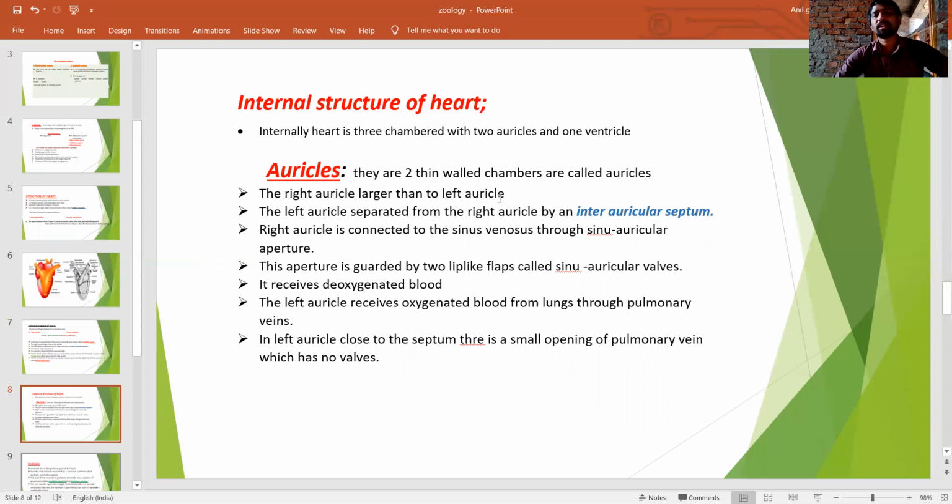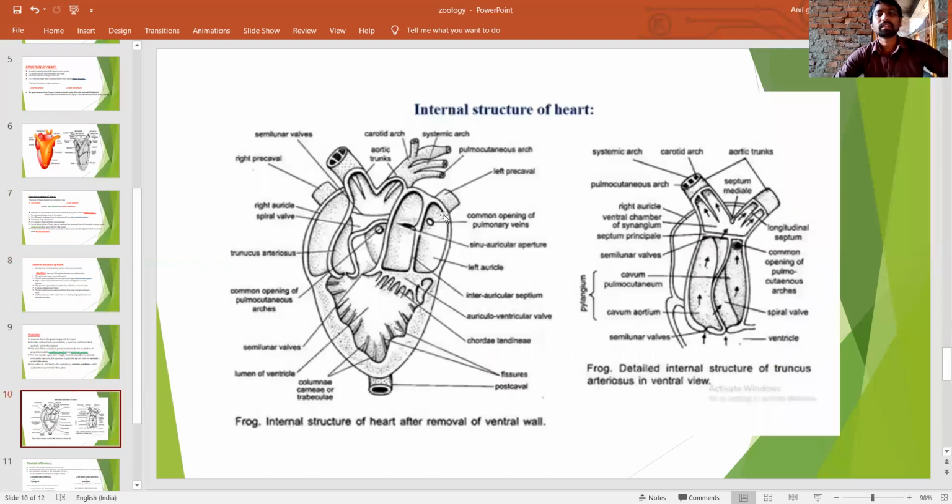The right auricle is larger than the left auricle. Okay, look here. This is the internal structure of the heart. The heart has two auricles, one ventricle, and the sinus venosus and truncus arteriosus. The right auricle is larger than the left auricle. Both the right and left auricles are thin-walled chambers.